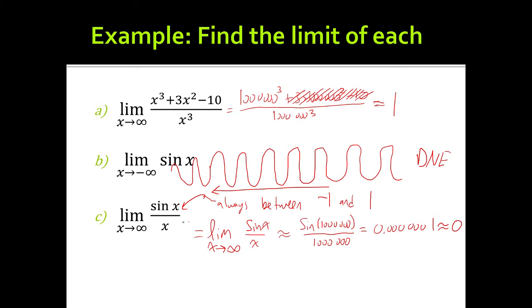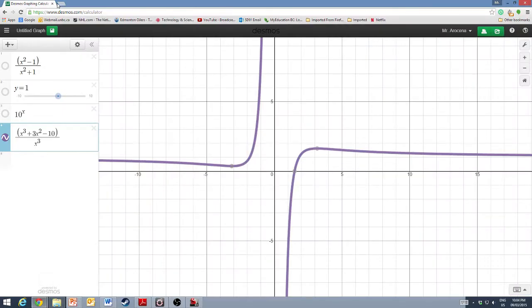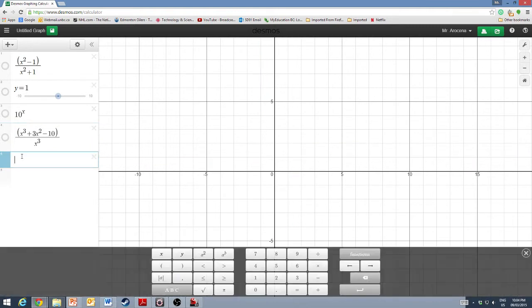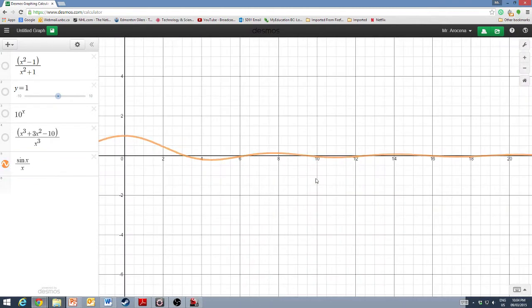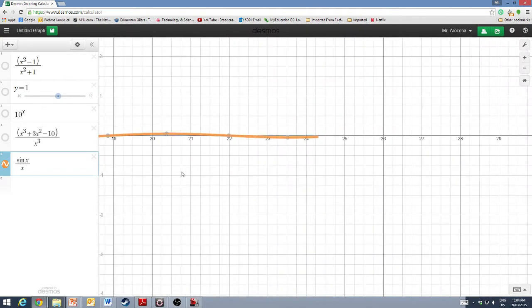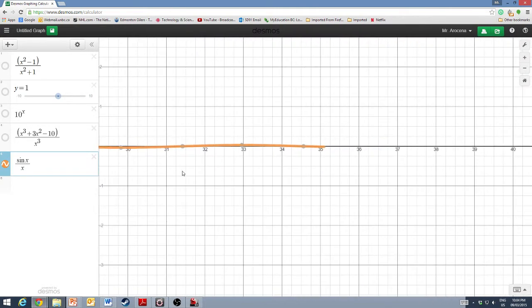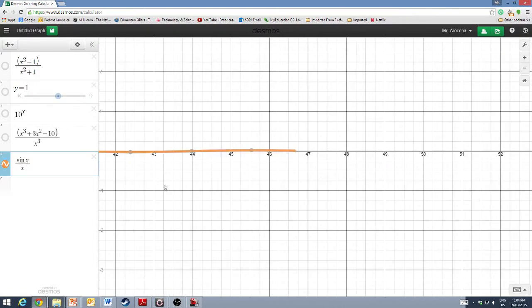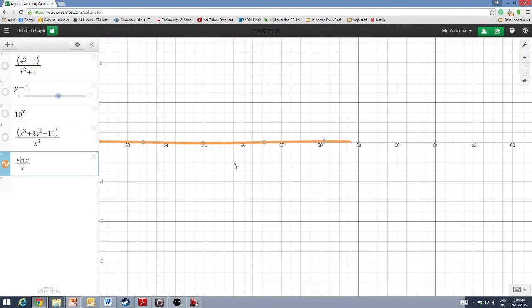So sine x divided by increasingly large numbers will eventually get very, very close to 0. Now, let's take a look at what the graph of this function looks like. So this function looks like this, sine x divided by x. Now you can see it. As you can see, my sine function still oscillates, but as x gets bigger and bigger, the height of the oscillation gets smaller and smaller. And it looks like the function does go towards 0.